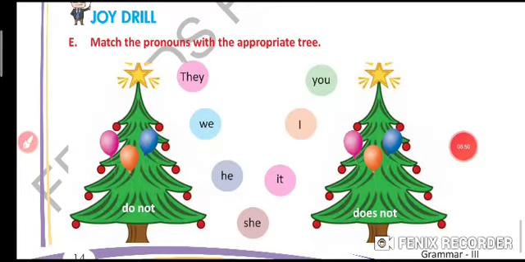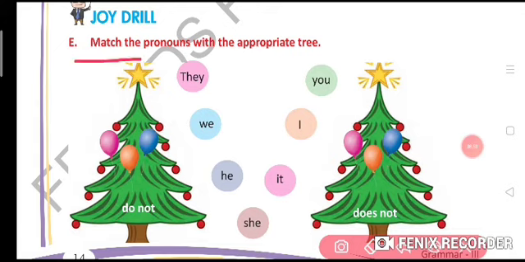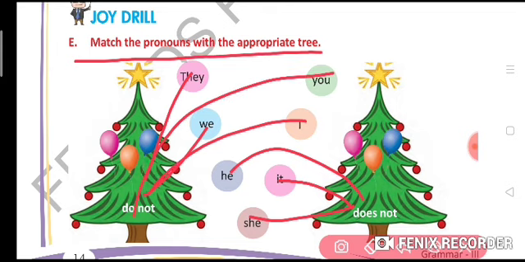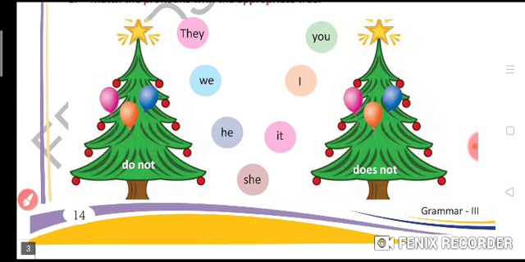Now your next question is match the pronouns with the appropriate verb. So we have to match the pronoun with the appropriate verb, means for singular we use a singular verb, for plural we use a plural verb. They do not. We do not. He does not. She does not. It does not. I do not. You do not.